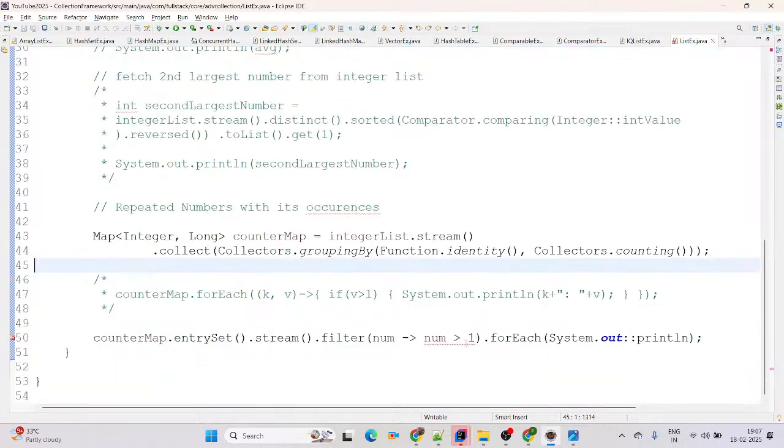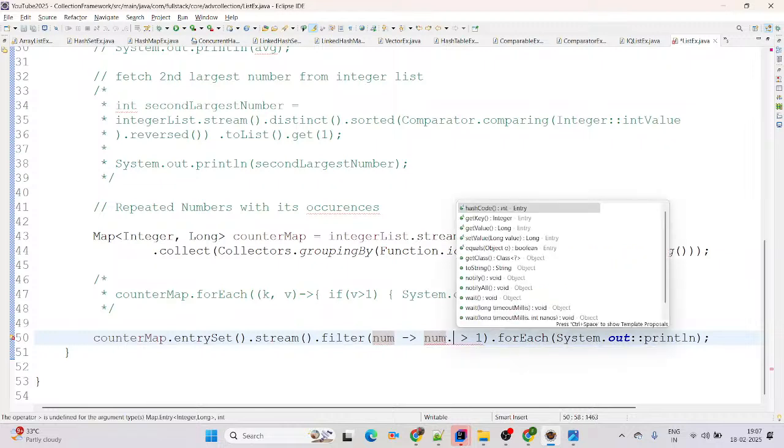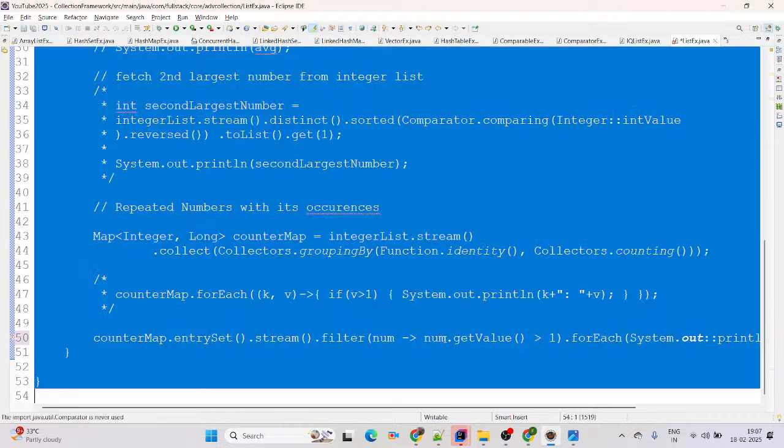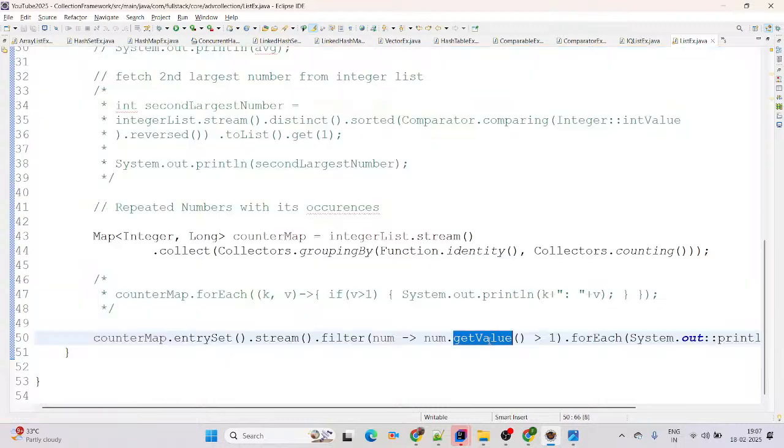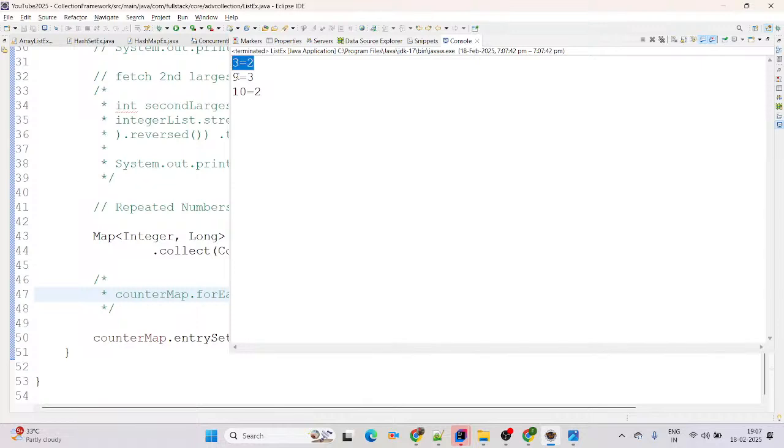Here we are using this filter, right? The number is greater than 1, we are giving here. Otherwise you can simply say num.getValue(). Yeah, because we need to perform this predicate on our value only, right? That's why getValue is mandatory here. Now again you can try to run your Java application, see the same output: 3 twice, 9 3 times available, 10 twice available there, right?